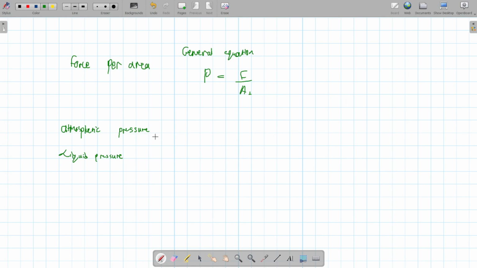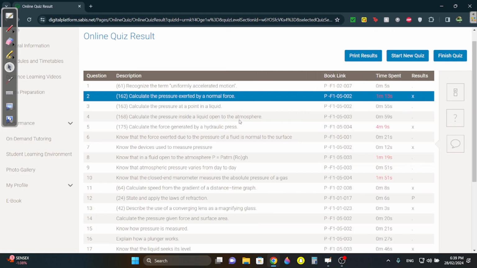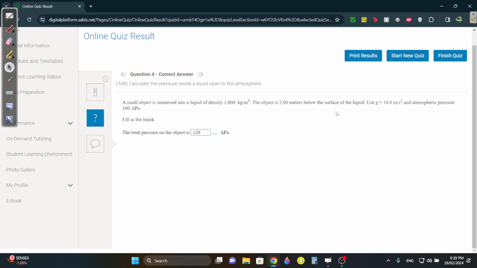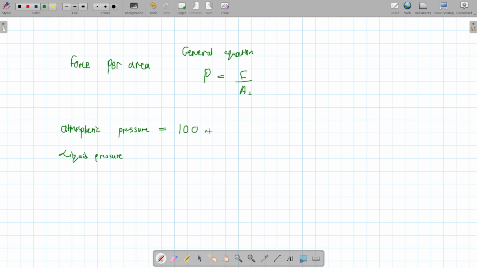Atmospheric pressure is usually constant, and it's given in the question. It's usually 10 to the power of 5, which is 100,000 Pa. Pa stands for Pascal, and that's the unit of pressure.